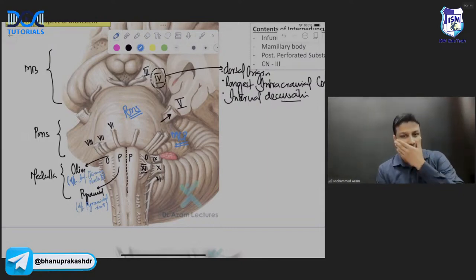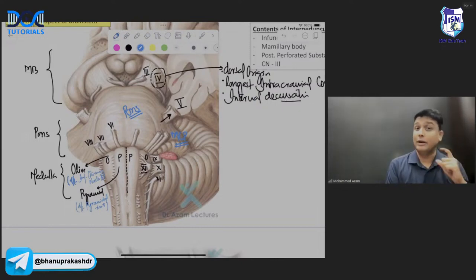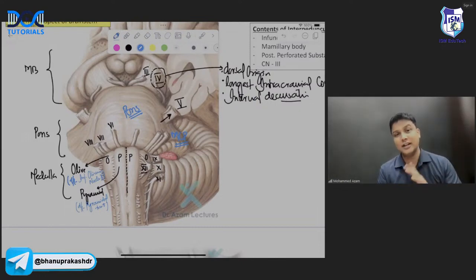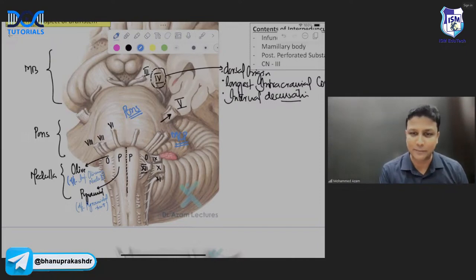So third and fourth nerve will be originating from the midbrain. Fifth is coming out between the pons and middle cerebellar peduncle. 6th, 7th, and 8th is coming out between the pontomedullary junction. 9, 10, 11 lateral to olive, and 12th is coming out between the pyramid and olive, sir.